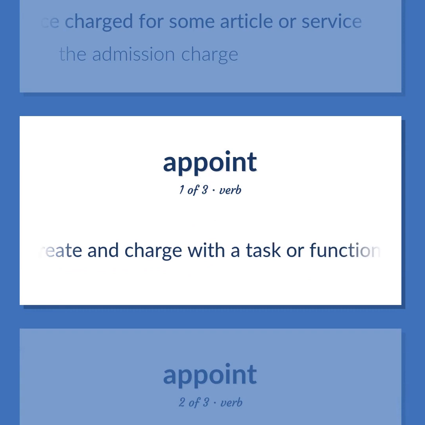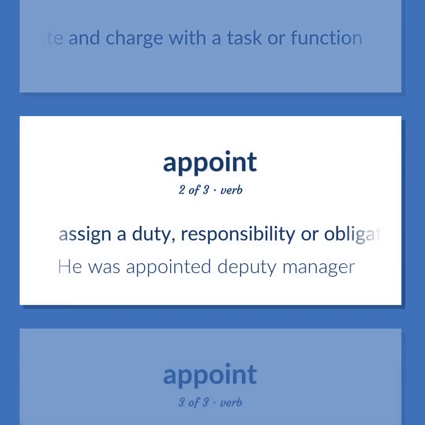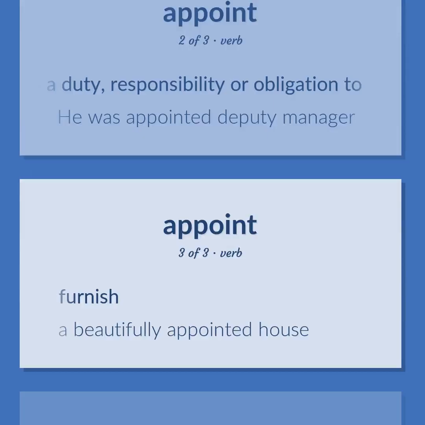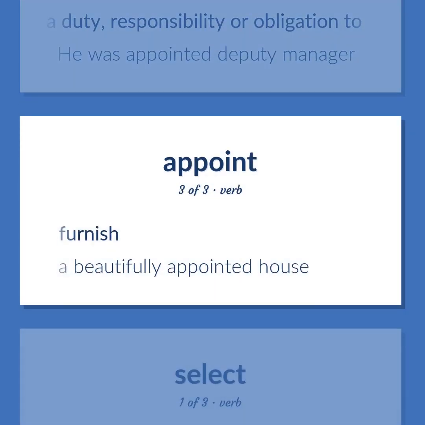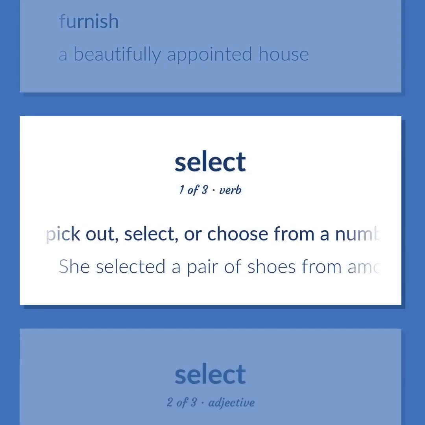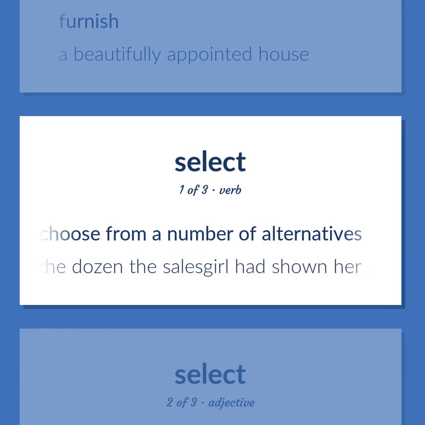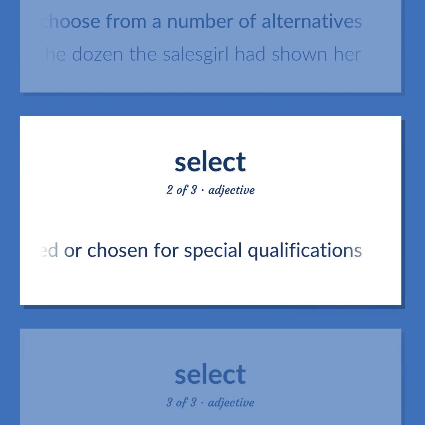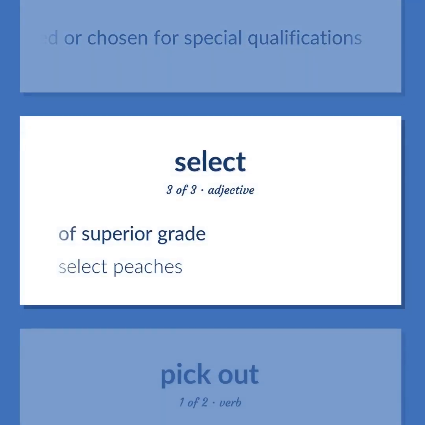Create and charge with a task or function. Assign a duty, responsibility or obligation to. He was appointed deputy manager. Furnish. A beautifully appointed house. Pick out, select, or choose from a number of alternatives. She selected a pair of shoes from among the dozen the salesgirl had shown her. Selected or chosen for special qualifications. Of superior grade. Select peaches.